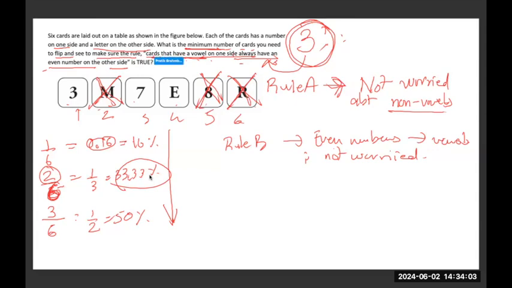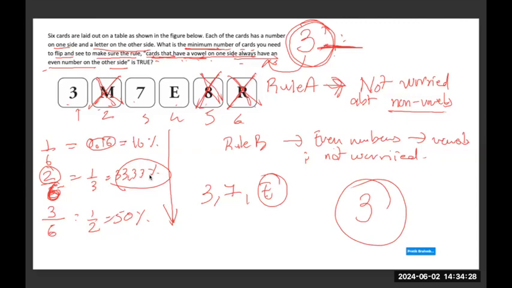So in order to test the statement, I will be flipping 3, 7 and E. E is a vowel, behind which there should be an even number, and 3 and 7 I flip just to prove the validity. Out of the 6, we have flipped 3, which means 50% of the cards are flipped, and the statement still holds true. That's why we are going to flip a minimum of 3 cards here.